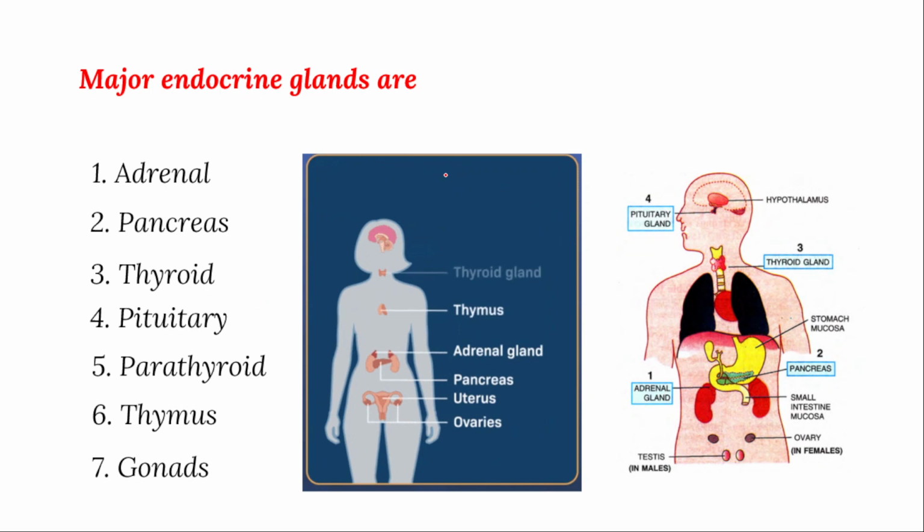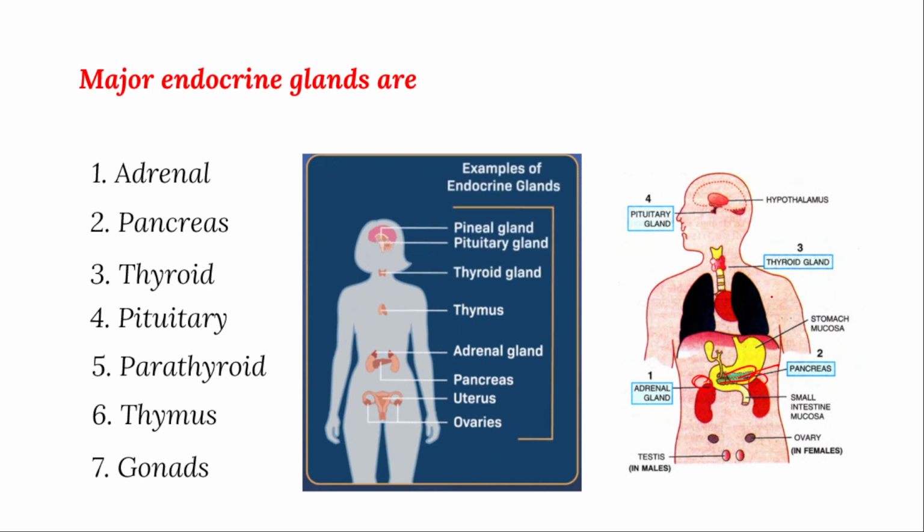You can observe that the adrenal gland is present above the kidney, which releases some hormones, and the pancreas is present here. You already know from the digestive system that pancreatic juice is released. It secretes nearly 5 to 6 enzymes which mainly degrade proteins, sugars, and even some connective tissues. So it is ductless, and exocrine and endocrine also.